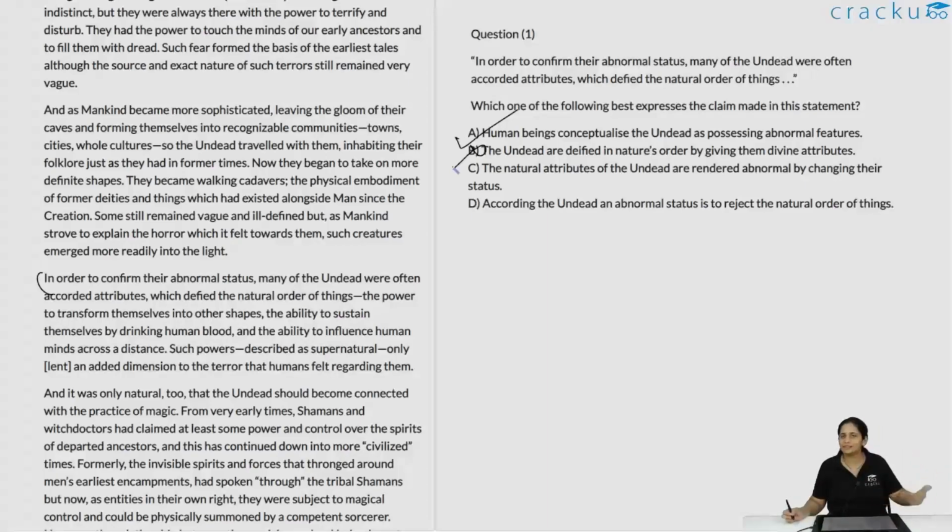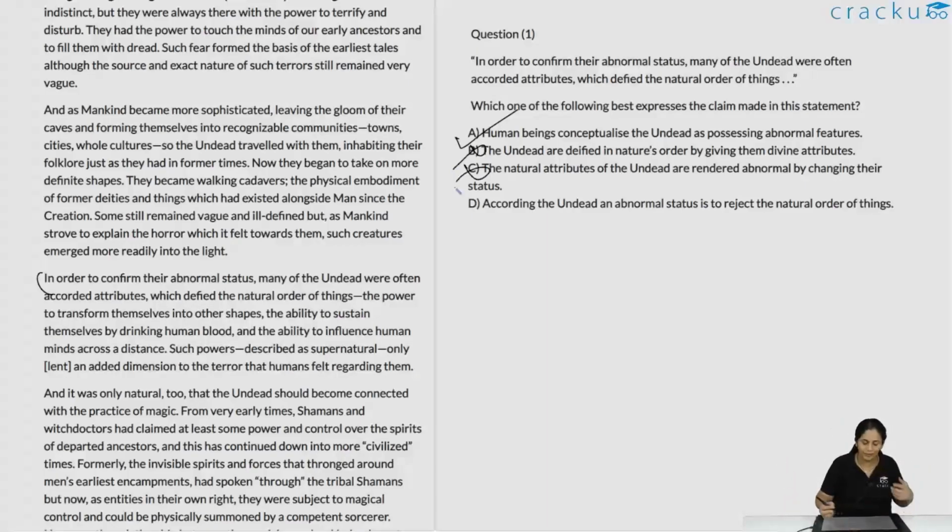He's saying that this is a story that we have believed for ages, time immemorial. So he's not saying that the undead are real, or that their natural attributes have changed. Essentially, everything is imaginary, everything is fictional, right? So in our mind, the undead exist, and they exist with these abnormal attributes because we think of them in abnormal terms.